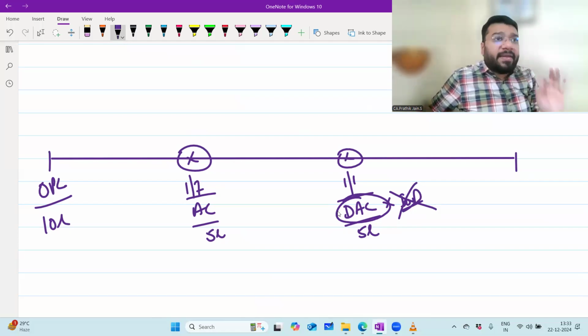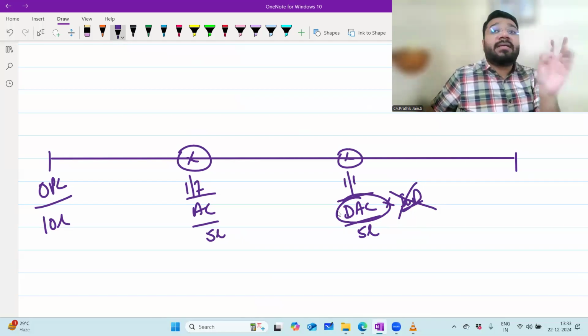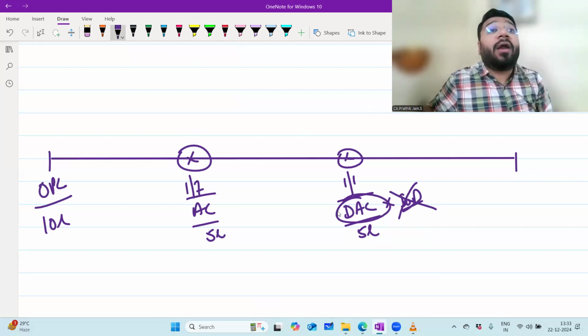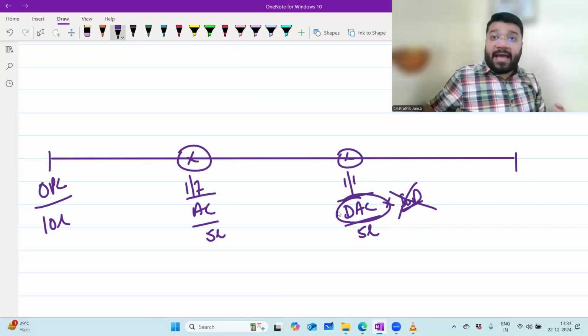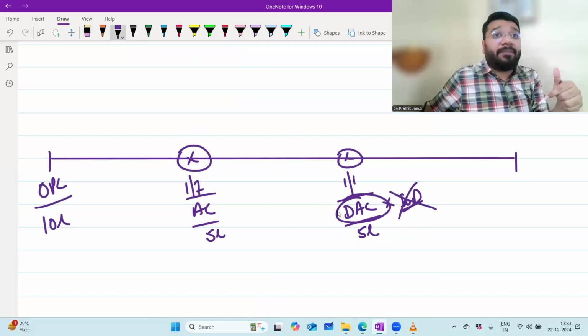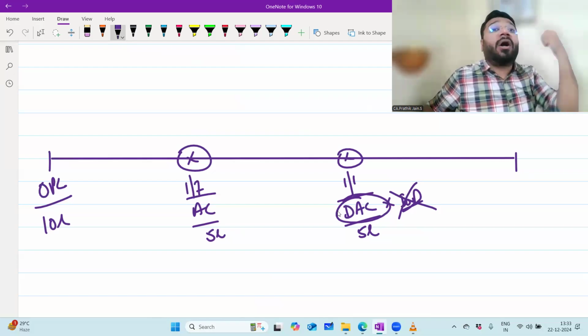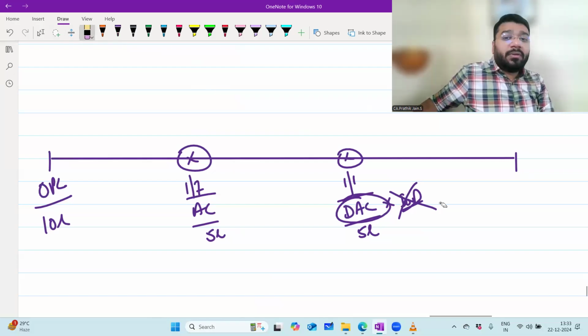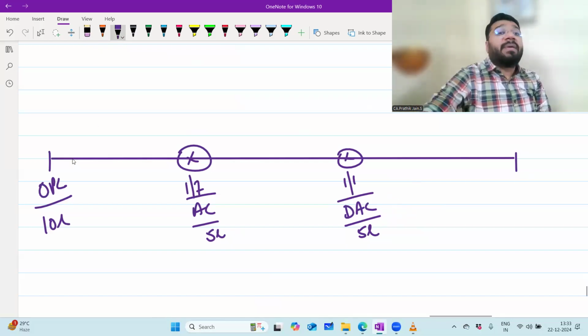But be very clear: drawing against capital is taken into consideration while calculating interest on capital, whereas drawing against profit is taken into consideration for calculating interest on drawing.